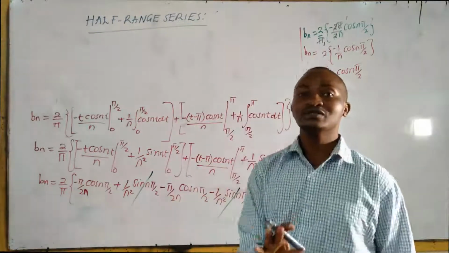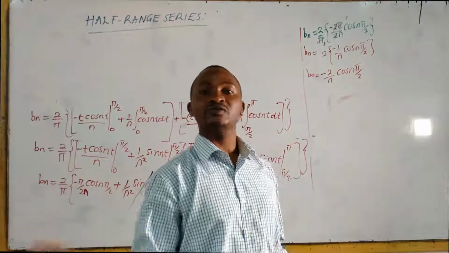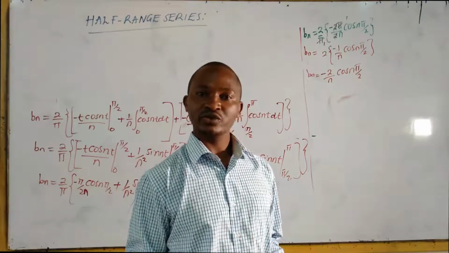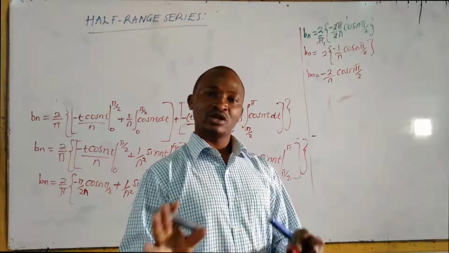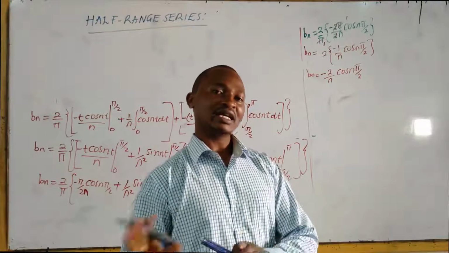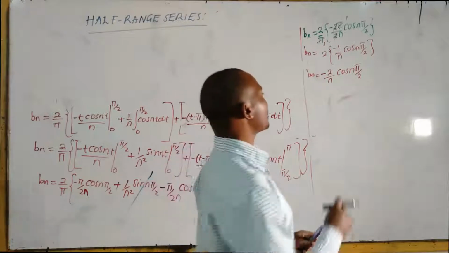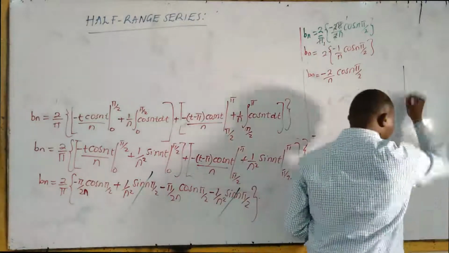It will not always be 0 or positive 1 or negative 1 like we are used to. We are used to sin n pi always being 0, cos n pi always being either negative 1 or positive 1. But whenever you have fractions, take your time.